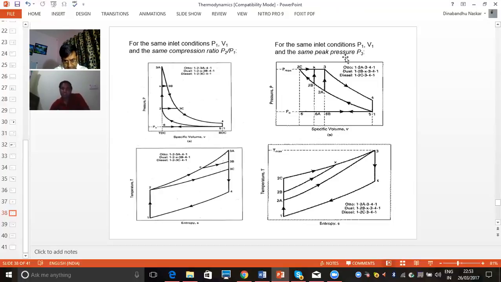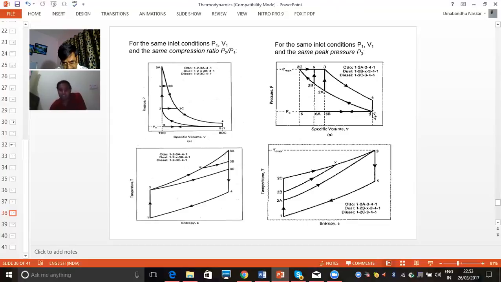Then peak pressure is the same. You can see here, this is the P max, peak pressure. P3 is the maximum pressure. That is the same for all the processes. Here also you can see there are 3 processes combined in a single diagram. You can see here, this is 1, 2A, 3, 4. This is what? This is the Otto cycle. Because there are 2 constant volume lines and 2 isentropic lines. So this is the Otto cycle.